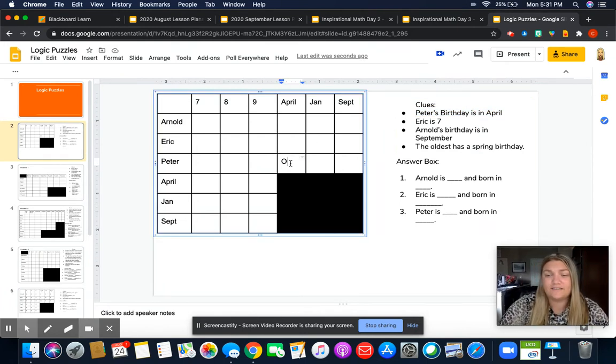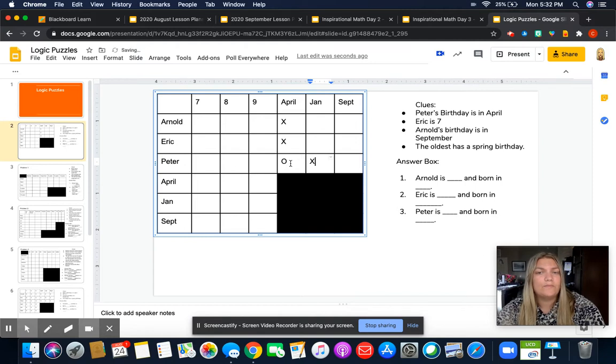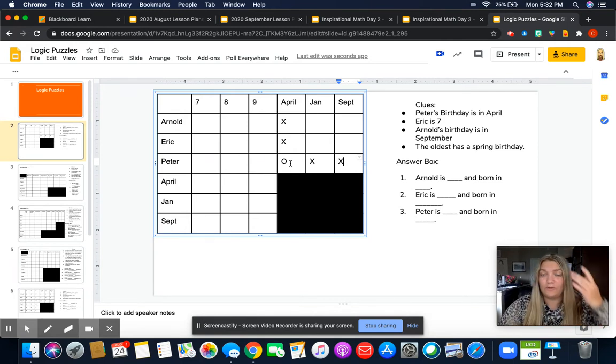If Peter has a birthday in April, can anyone else have a birthday in April? Technically, in the world, yes. But in this scenario, no. Only one person can have a birthday in April, so we X out that Eric and Arnold cannot. Peter also cannot have a birthday in January or September. If you're born in April, you're not born in January or September. Think about your own birthdays. Then let's look at what else we know.